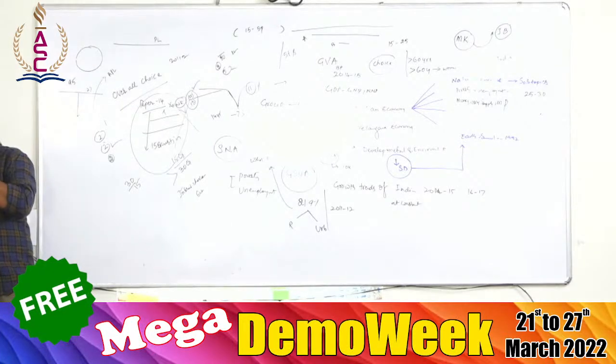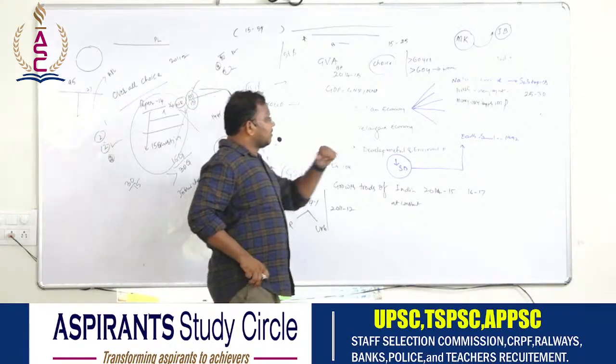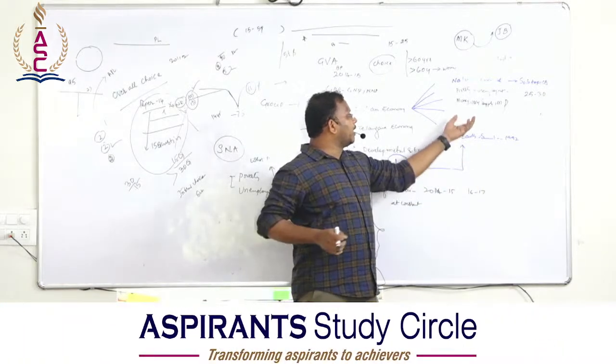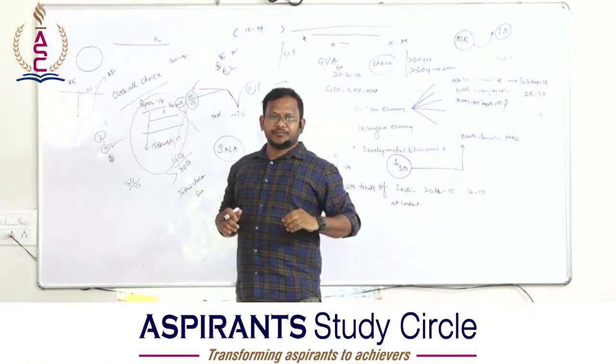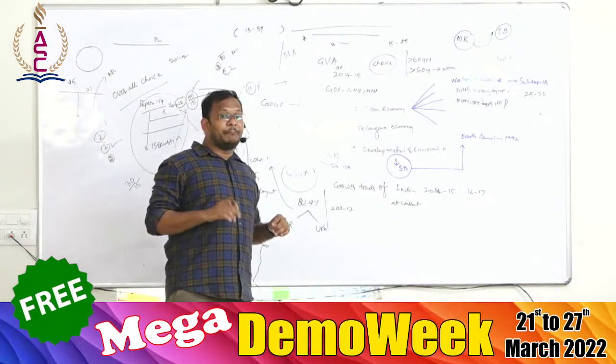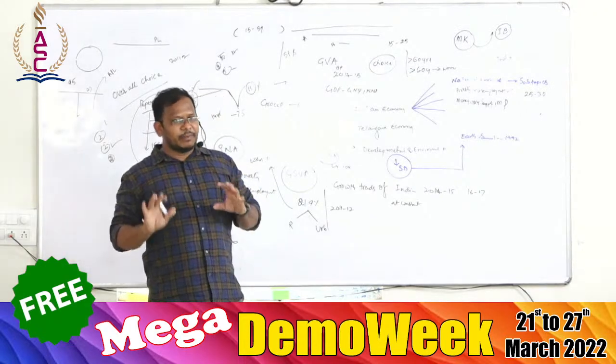Is it RBI? Now see, RBI has not formulated the monetary policy since 2016. Now the monetary policy is formulated by the MPC. What is MPC? Monetary Policy Committee.